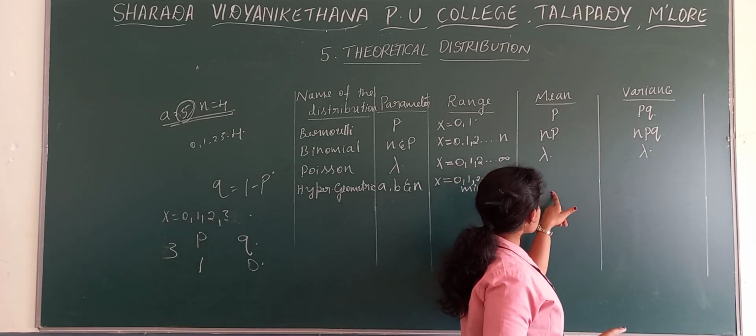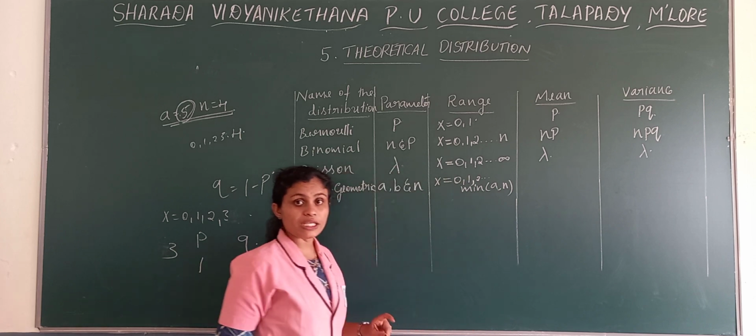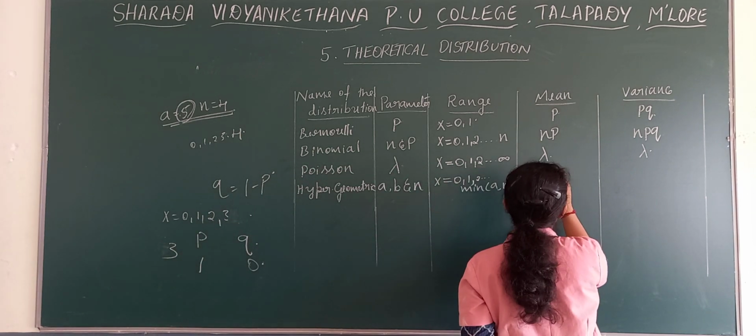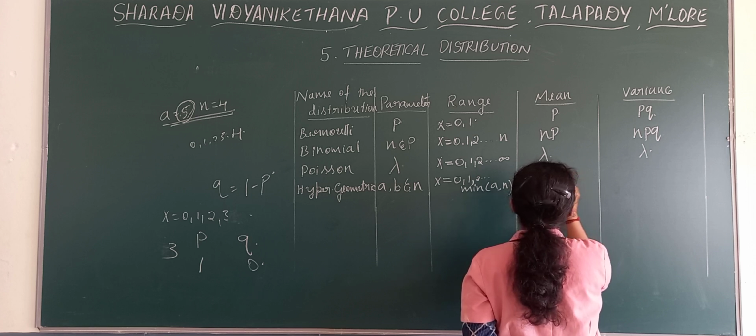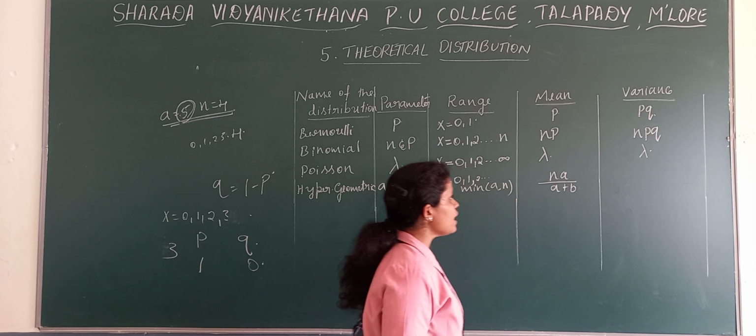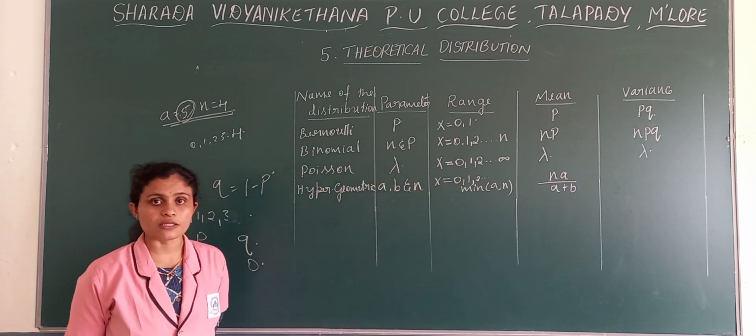Then mean. What is the mean in the case of hypergeometric distribution? Here the mean value is NA divided by A plus B. NA divided by A plus B.